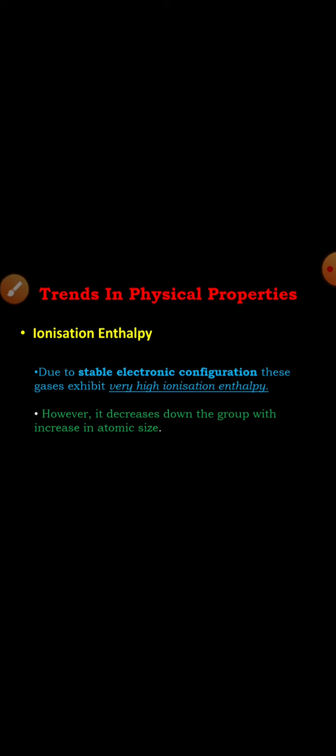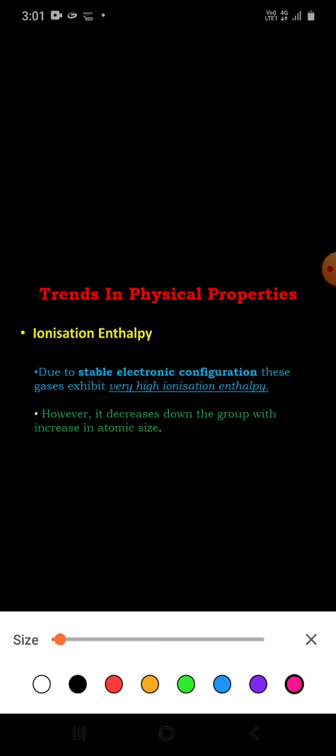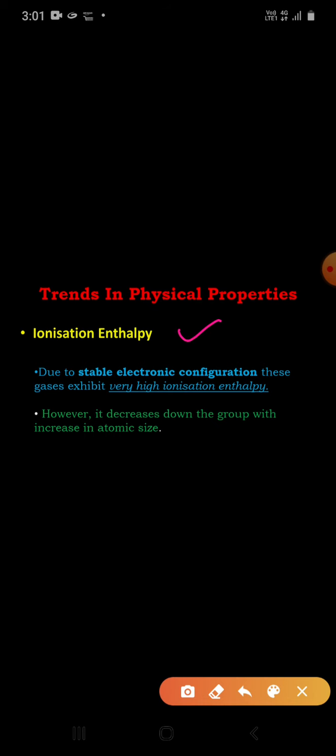Trends in physical properties. The first trend in the physical property is ionization enthalpy. Due to stable electronic configuration, these gases exhibit very high ionization enthalpy. However, it decreases down the group with increase in the atomic size.